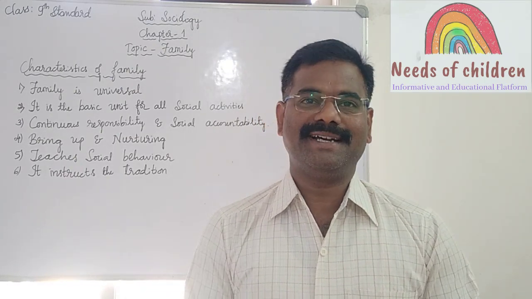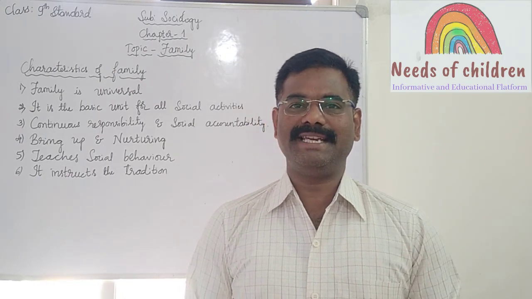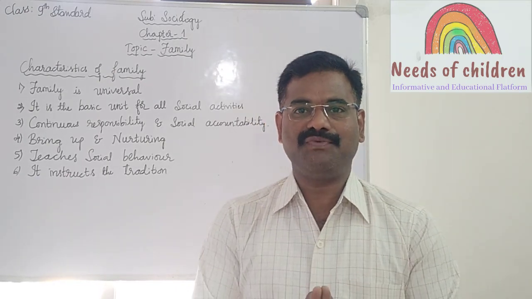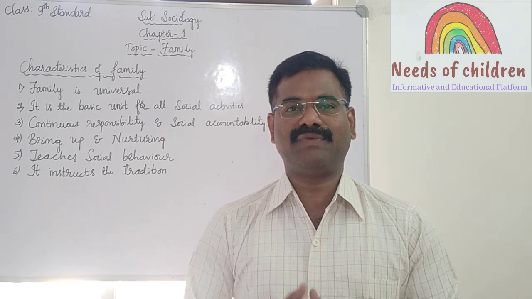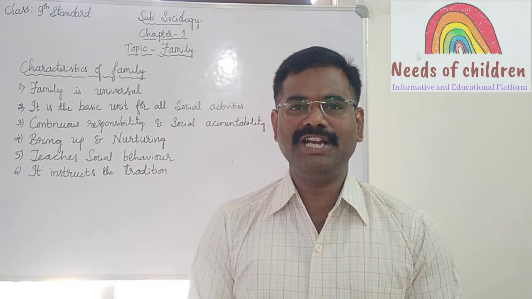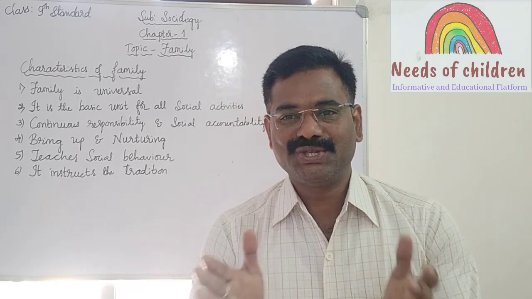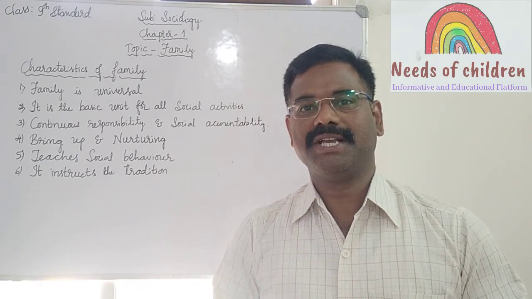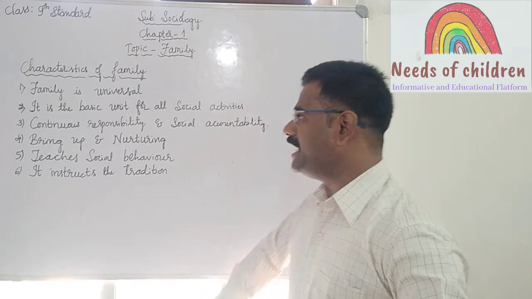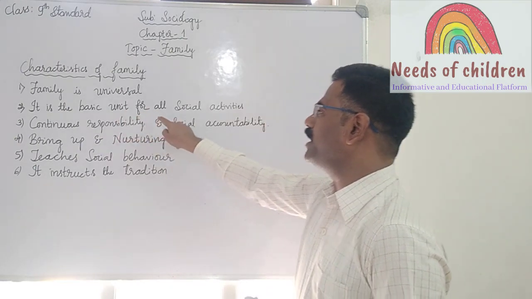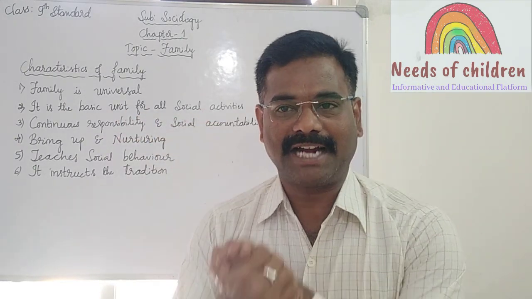Now, due to the increased complexity of social life, many functions of the family have been assigned to various other social institutions. So this is about the second point, the basic unit for all social activities.